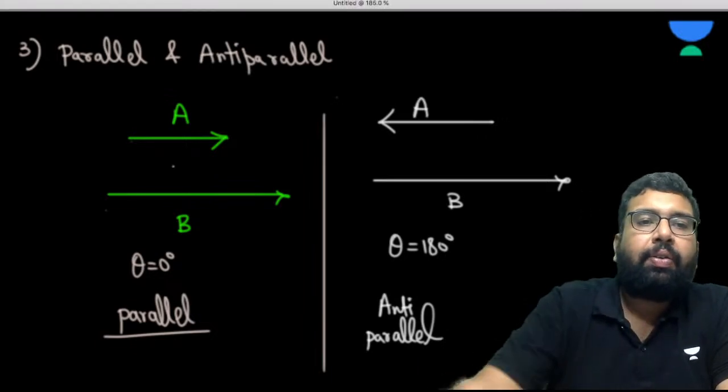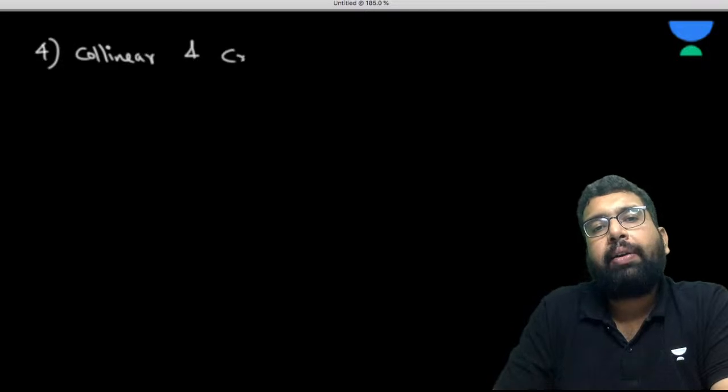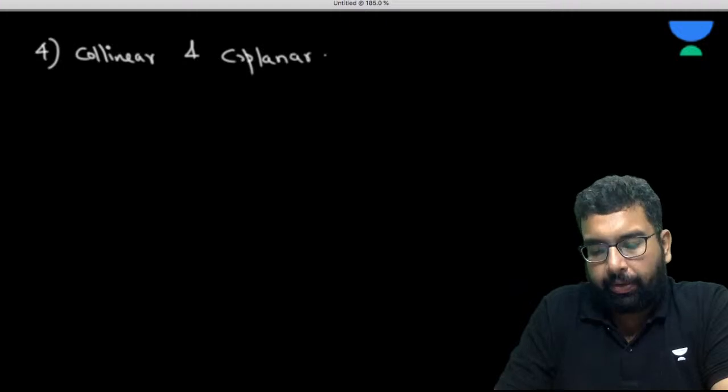Now, what is a collinear and coplanar vector? What is a collinear and coplanar vector?